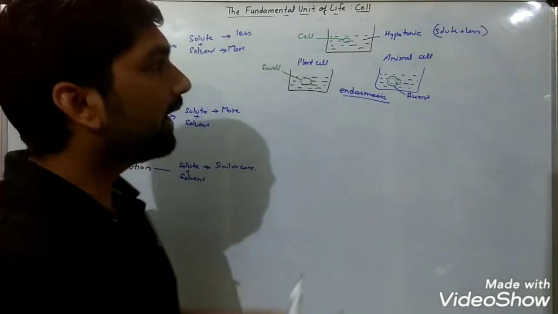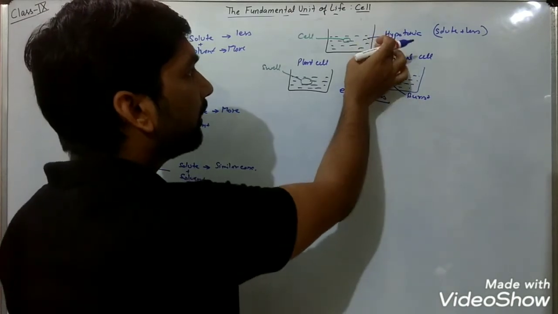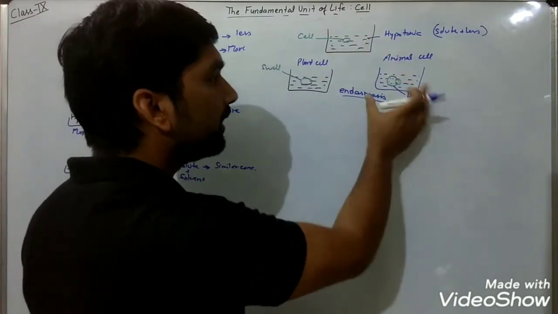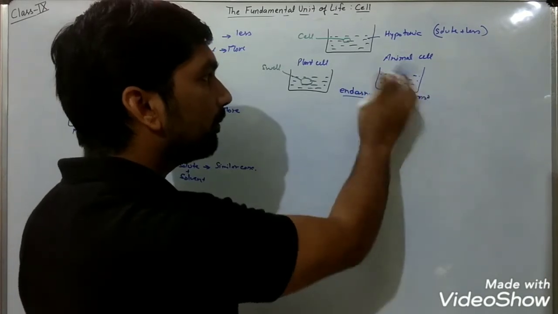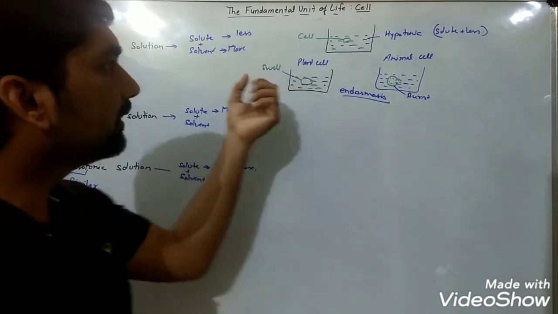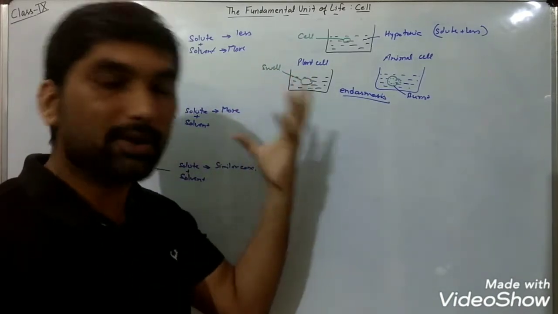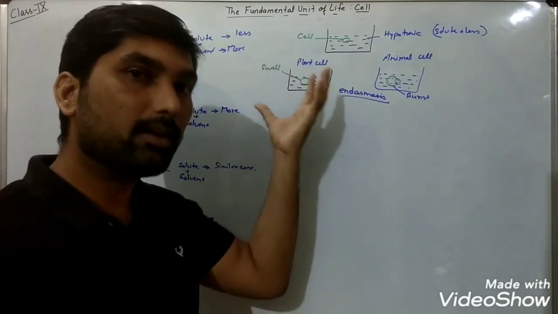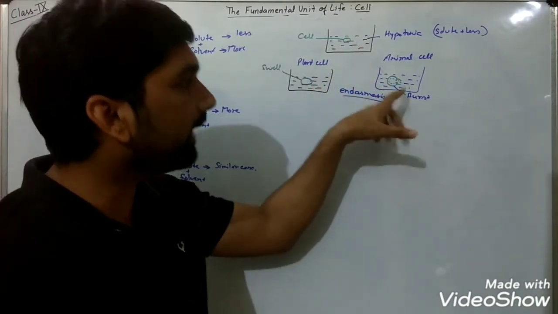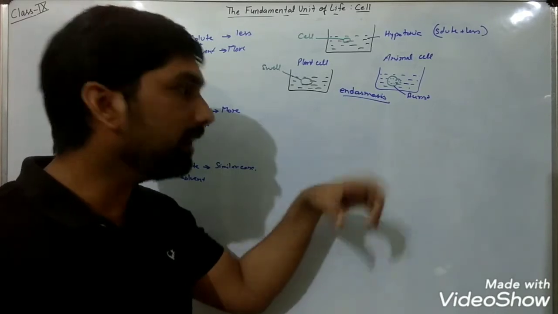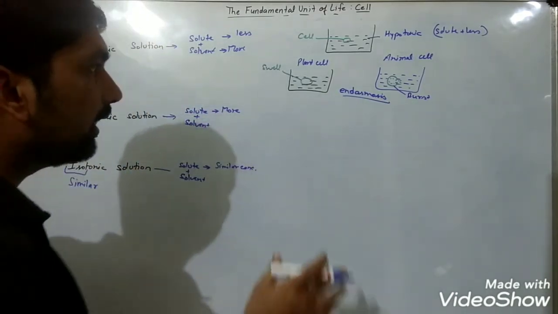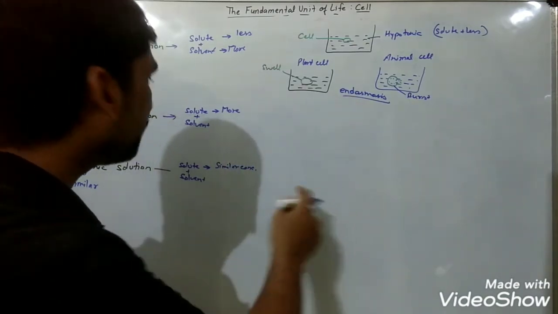was less, and that's why water keeps moving inside the cell, which causes the rupturing, the bursting, of the animal cell. But in the case of a plant, the cell is not going to burst because of the presence of the cell wall. This process, where water moves inside the cell from the external medium, is known as endosmosis.